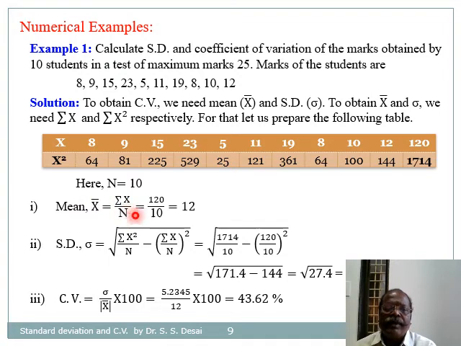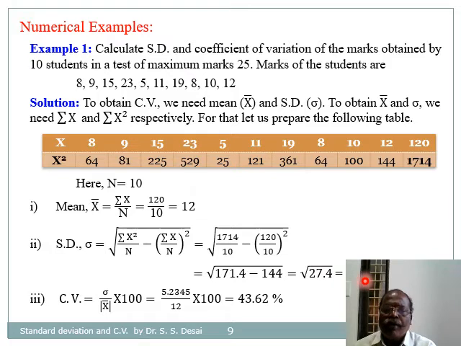So here number of observations n is equal to 10, and therefore the mean becomes x bar is equal to summation of x divided by n equal to 120 divided by 10 equal to 12, and standard deviation sigma is equal to root of summation of x square divided by n minus bracket summation of x divided by n bracket square.